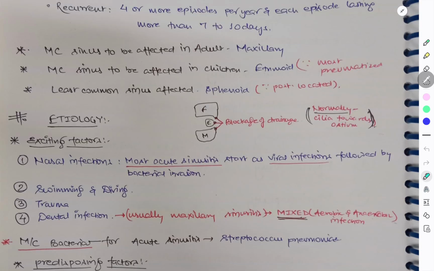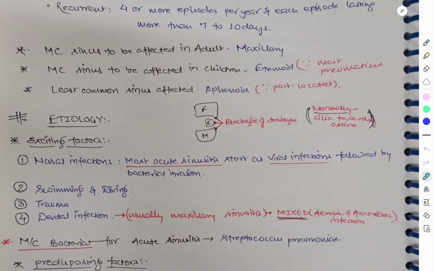The most common sinus affected in adults is the maxillary sinus, and the most common sinus affected in children is the ethmoid sinus because it is the most pneumatized. If someone asks which is the least commonly affected sinus, it is the sphenoid because of its posterior location. So this was the introduction of sinusitis.